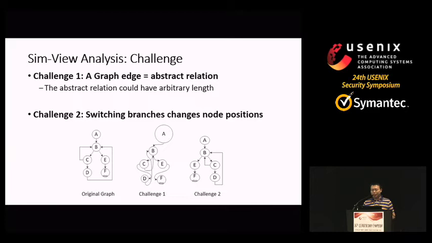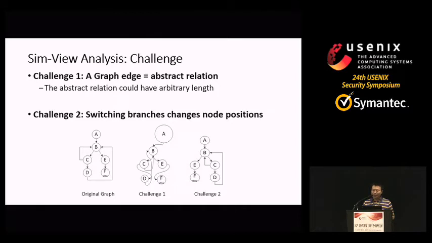For this dimension compression, we meet two challenges. A graph edge is an abstract relation. The abstract relation could have arbitrary length. This will make the graph or a physical object look different. The mass center will also be different. The second graph here shows an example. Actually, it is the same as the first one.